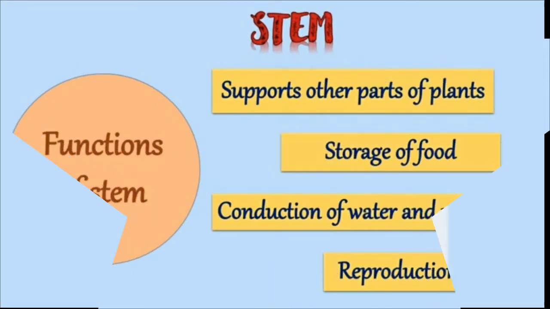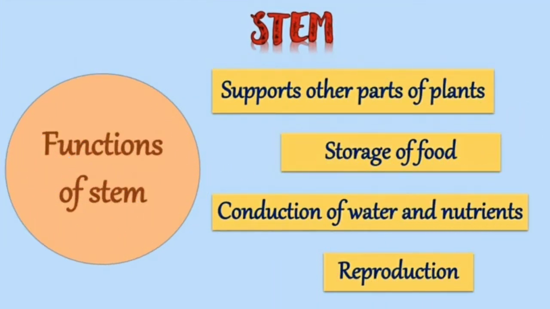The functions of the stem are: they support the other parts of the plant, they store the food, conduction of water and nutrients is done with the help of the stem, and also reproduction. So these are the functions of the stem.